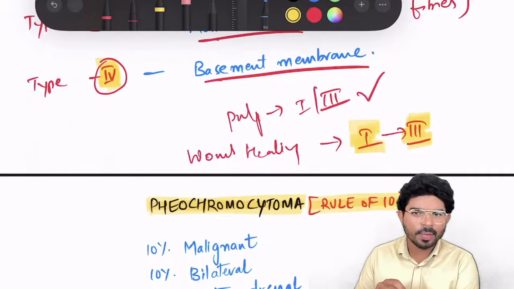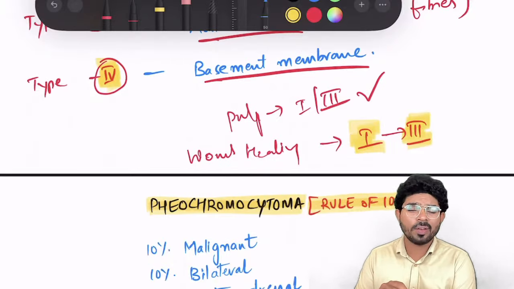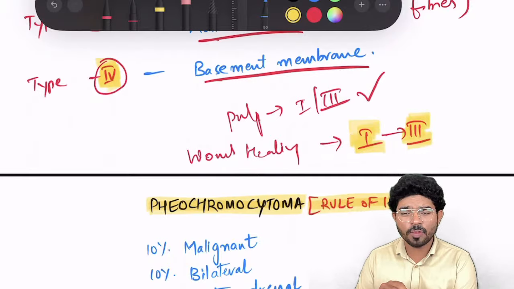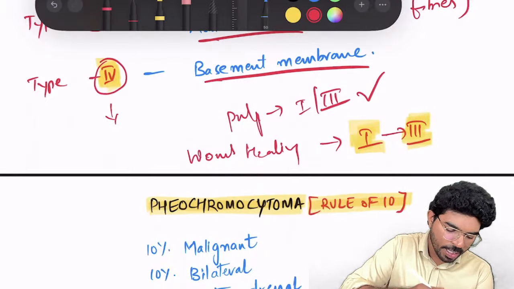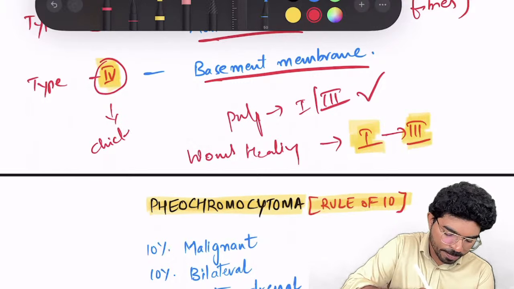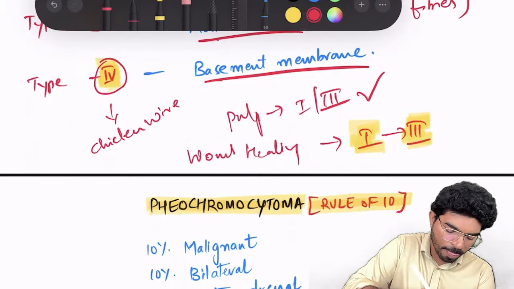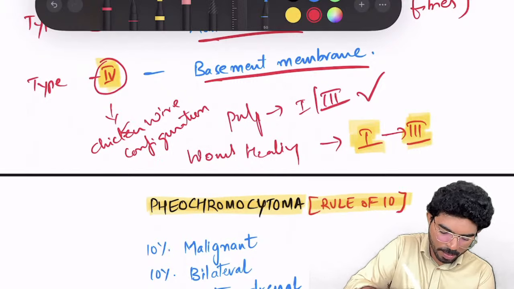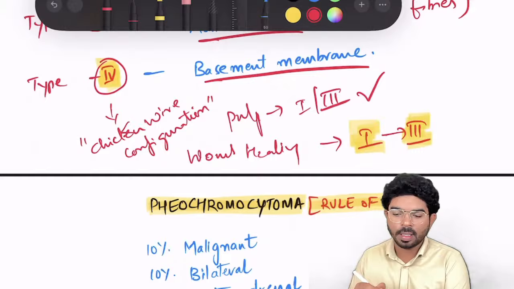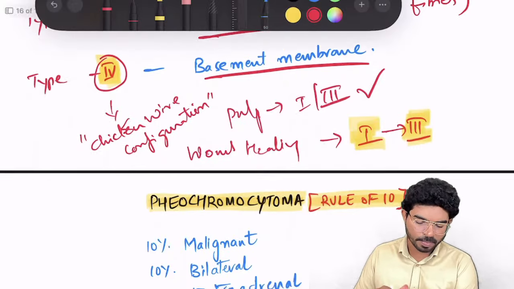And one more thing to note: chicken wire configuration is seen in type 4 collagen.